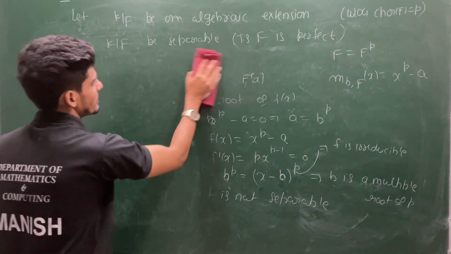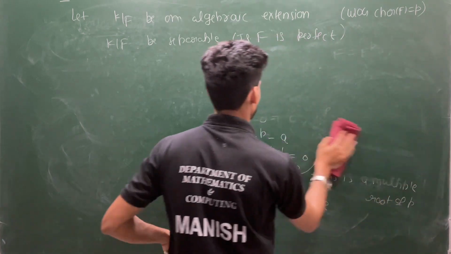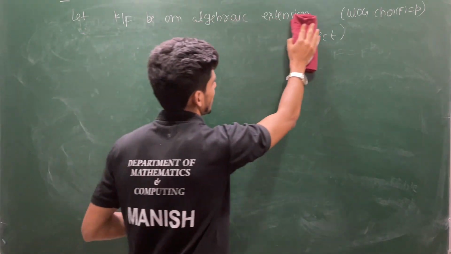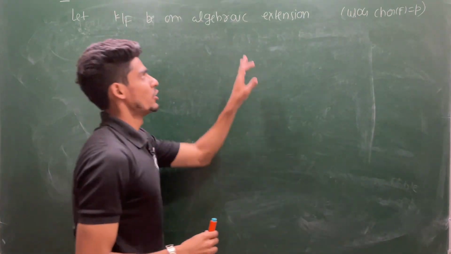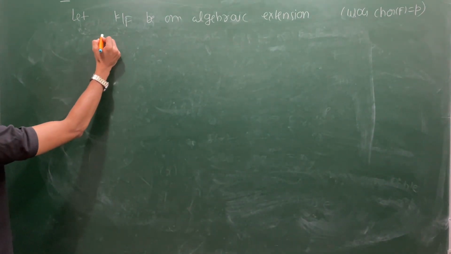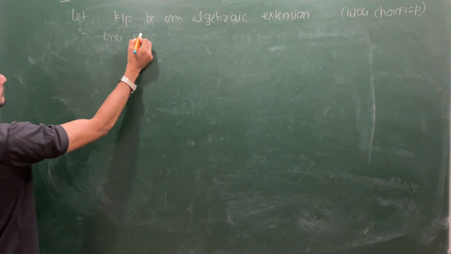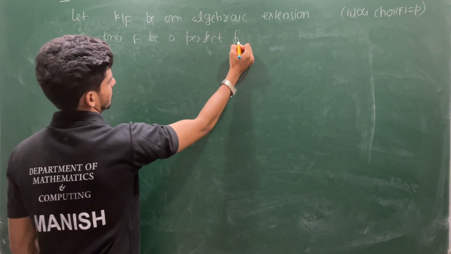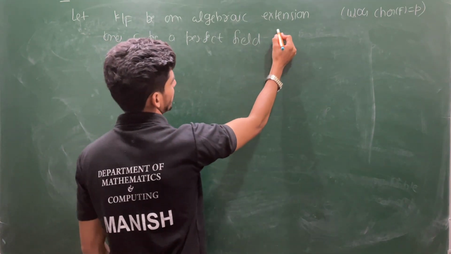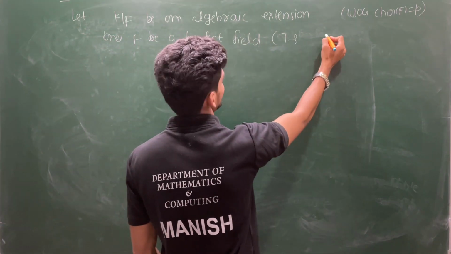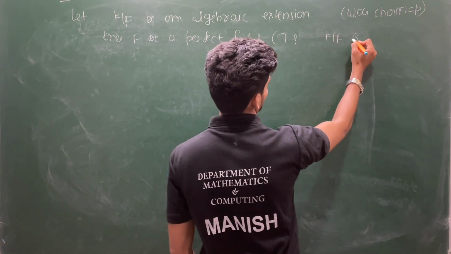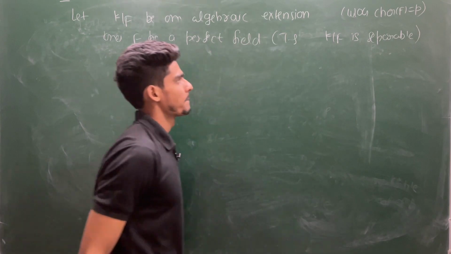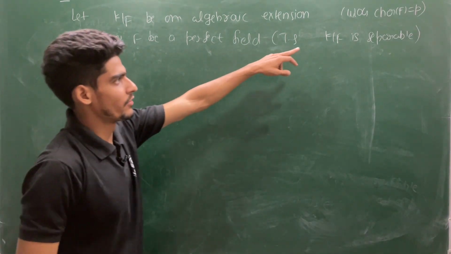Now let's observe the converse part. Converse is that suppose K over F is an algebraic extension and F is a perfect field. Then we need to show that this K over F is a separable extension.